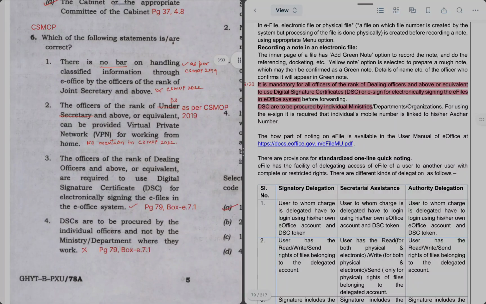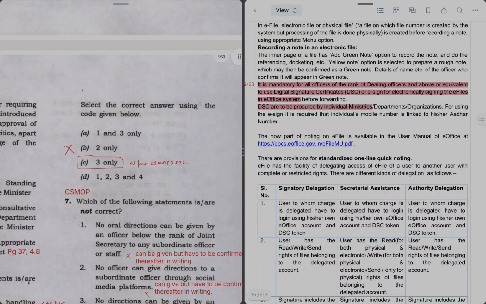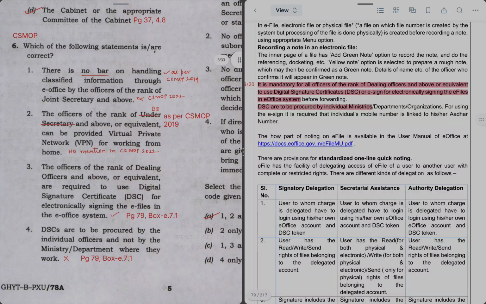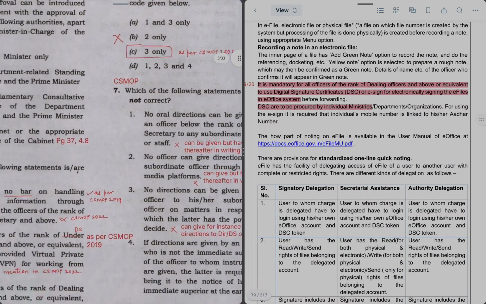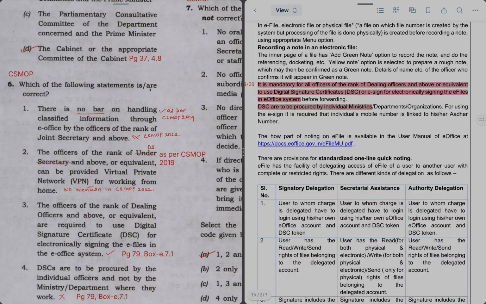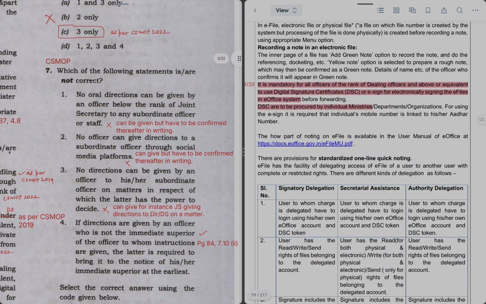Now what the question is asking is which are the correct statements. UPSC has not considered this question for calculation because none of the options are fitting. But if we go by the old MOP, I think option C could have been marked as the right answer, which is 3 only, as the other statements have something or other incorrect in them, and only statement 3 is correct as per the latest version of MOP.